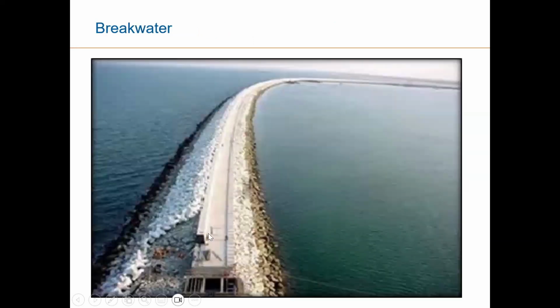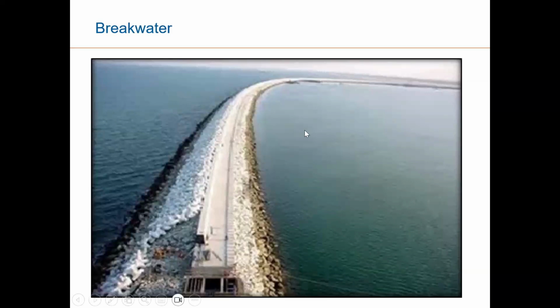Now for construction of a breakwater, you see, this is a wonderful photograph of a breakwater. This much portion is completed and this is under construction. Basically this technology has developed a lot. Depending upon the turbulence in the sea, they design the breakwater construction, and multiple layers are there.